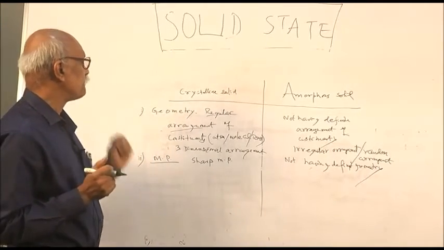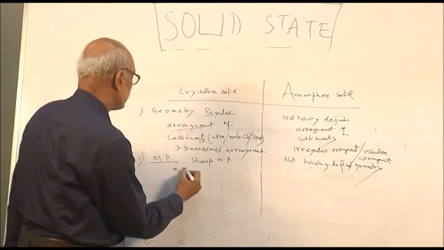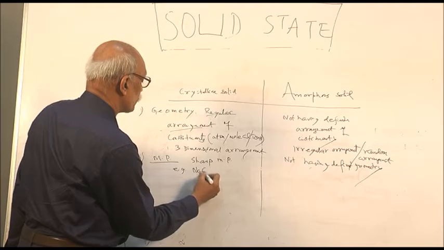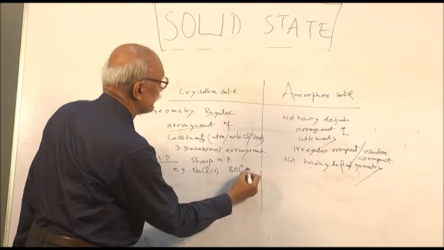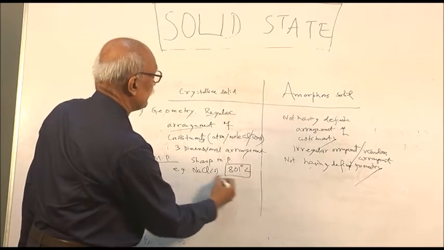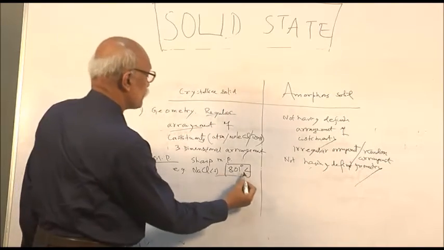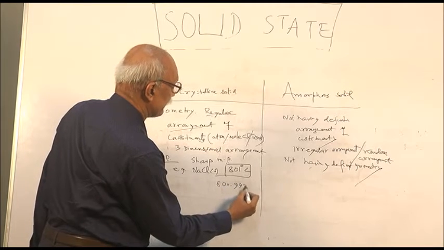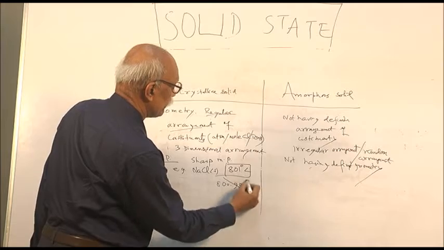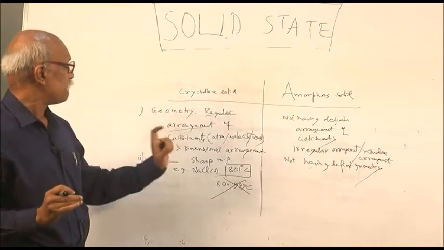So it is a sharp melting point. Take an example, sodium chloride solid. Its melting point is 801 degrees centigrade. It will not melt at 800.99 degrees centigrade.